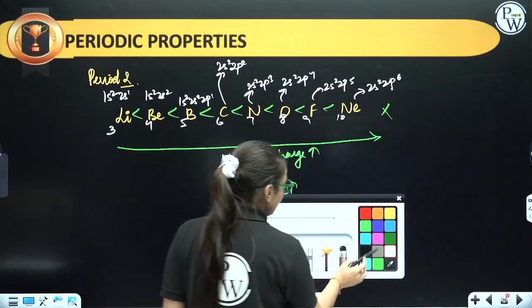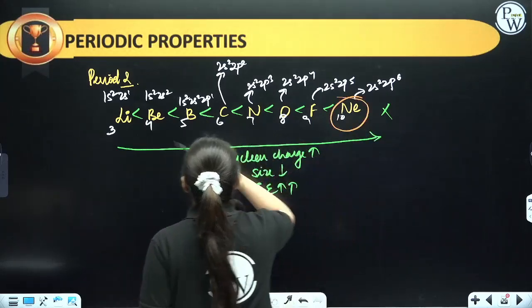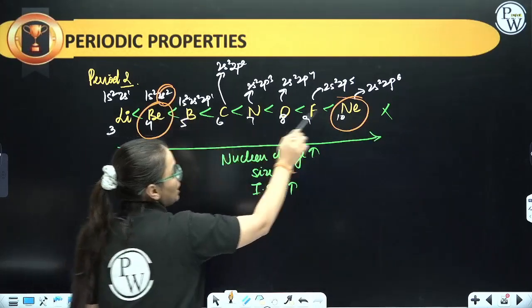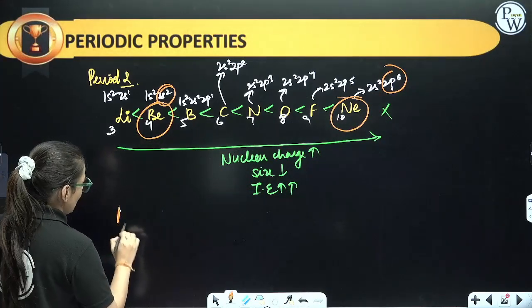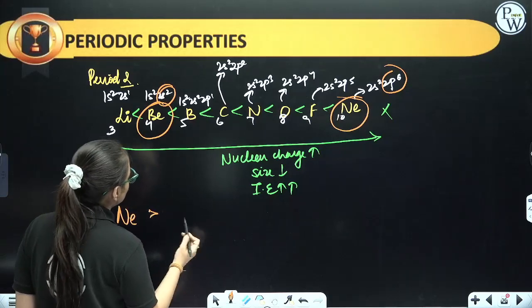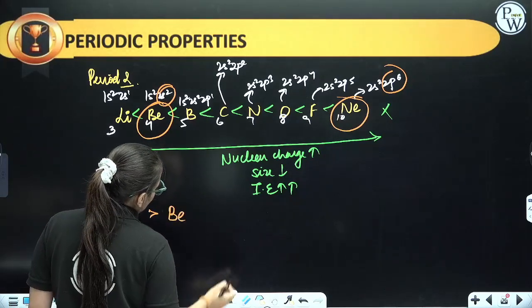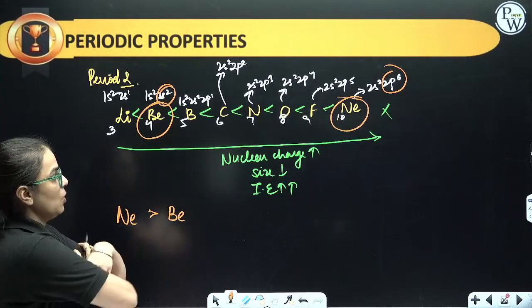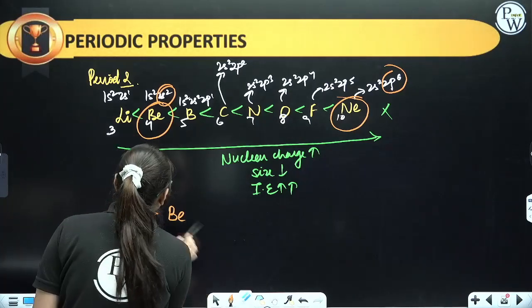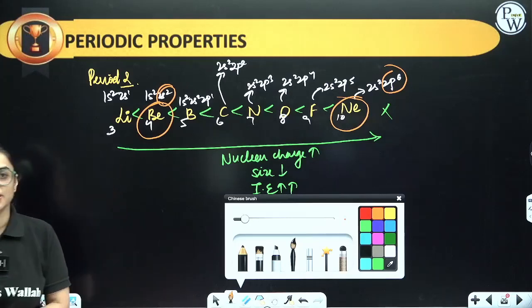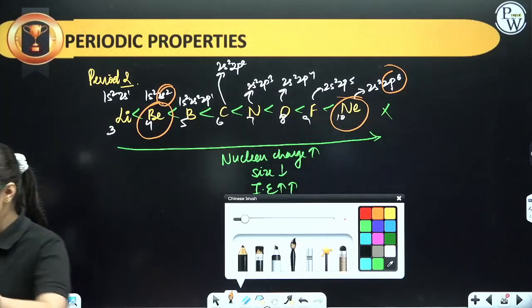Which of the following are fully filled electronic configurations? Ma'am, neon and beryllium. It has 2s2 complete, it has 2p6 complete. So these are the fully filled. They will have the highest. Ma'am, that means neon will have the highest, and after neon it will be beryllium? No ma'am, it doesn't go like this. What will be seen? Just everybody first of all write it down. I'll let you know what will be seen over here.